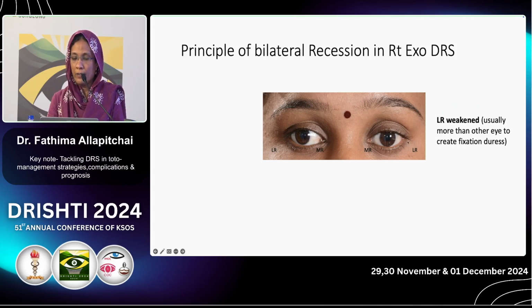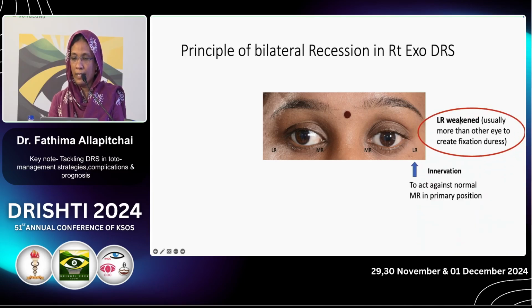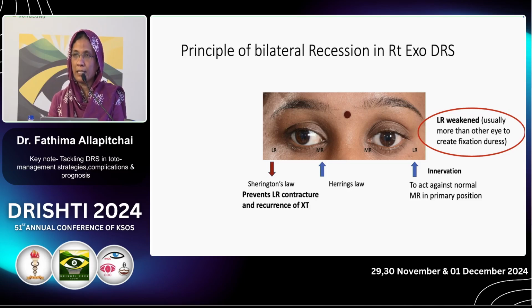So here we are weakening the normal eye's lateral rectus. In what way does it affect? It creates a fixation duress, so more innervation to act against the normal MR in the primary position. According to Hering's law, this will induce more innervation to the medial rectus also. And from the medial rectus, by Sherrington's law, the lateral rectus will be inhibited. So it prevents lateral rectus contracture and recurrence of XT.